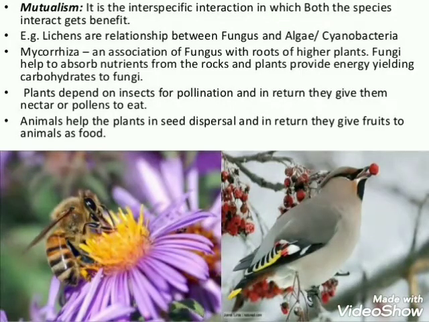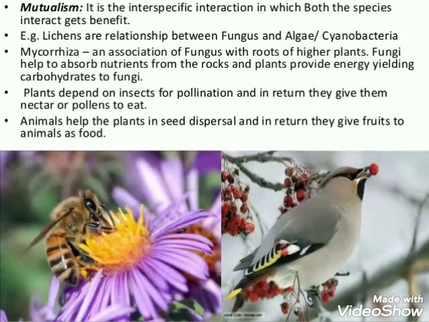Another is mutualism. It is referred to as the interspecific interaction in which both the interacting species are benefited from each other. Some examples of mutualism are lichen, which represents the close association between fungus and photosynthetic algae or cyanobacteria, where the fungus helps in the absorption of nutrients and provides protection while the algae or cyanobacteria prepare the food.